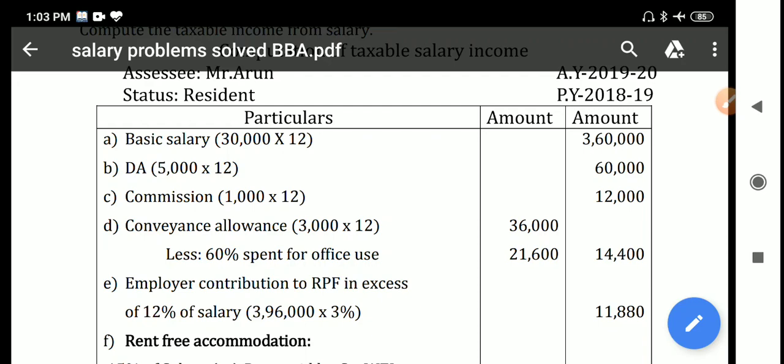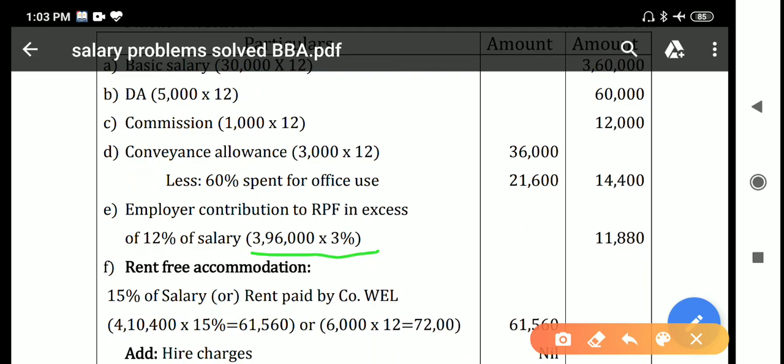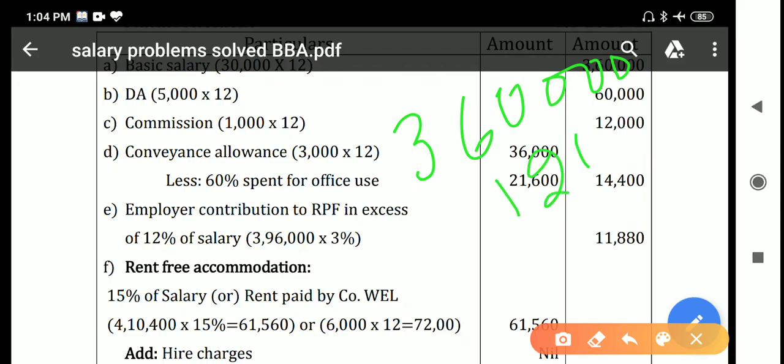So 3,60,000 plus 24,000 plus 12,000 will be 3,96,000. How does that 3,96,000 come? 3,60,000 is basic, plus 12,000 is the commission, and 24,000 is the forming part of salary, 40% of DA.